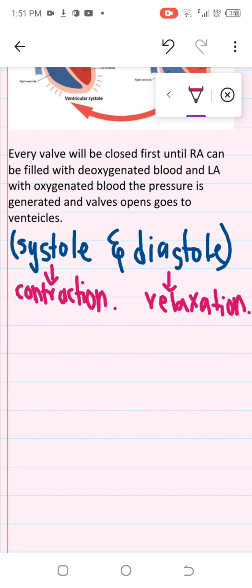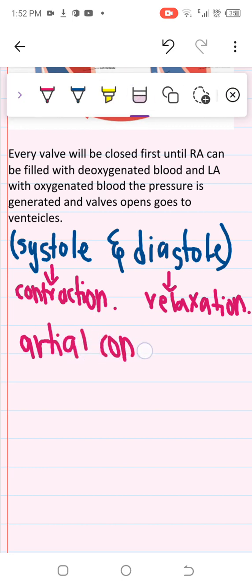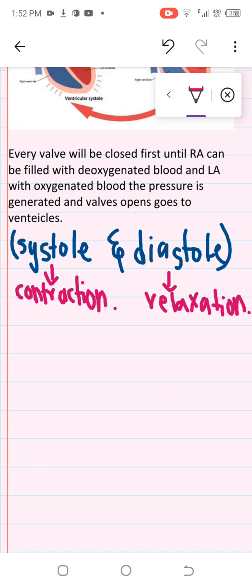So first of all, the atria contract. Let me have a quick look at this definition. Every valve will be closed until the right atrium is filled with deoxygenated blood. क्या होता है, पहले तो सारे वॉल्व जो होते हैं, जो दरवाजे होते हैं, those are closed. How much time will they take to close? Until the right atrium is filled with deoxygenated blood and the left atrium is filled with oxygenated blood.